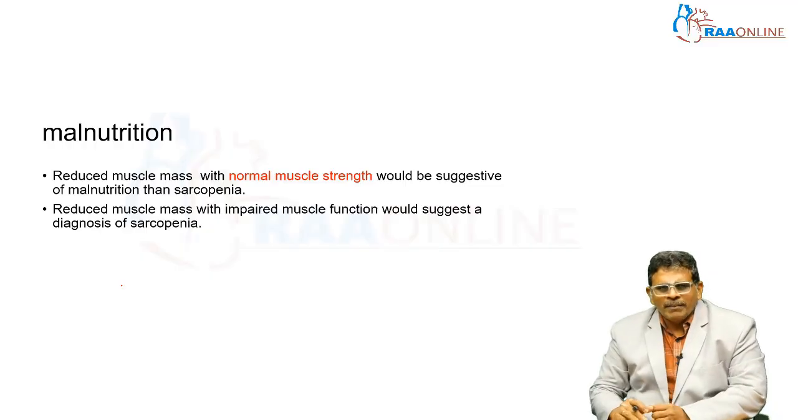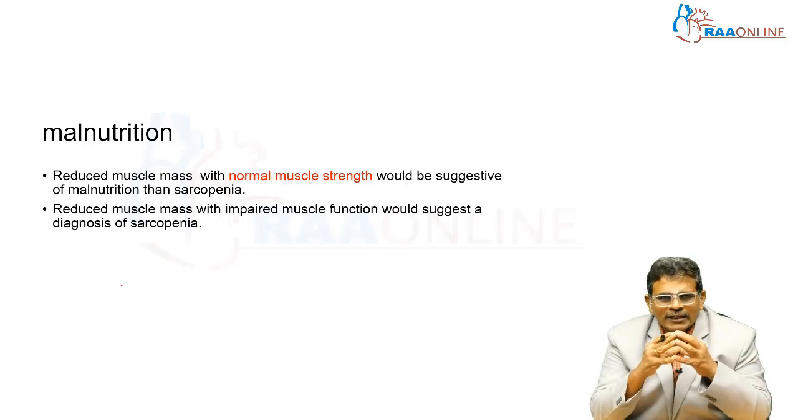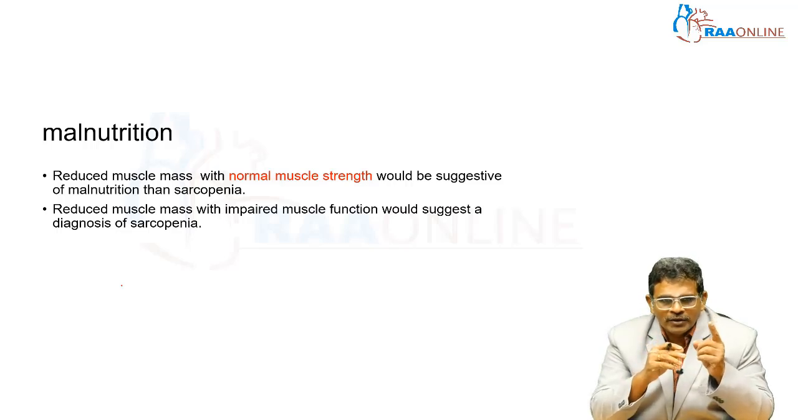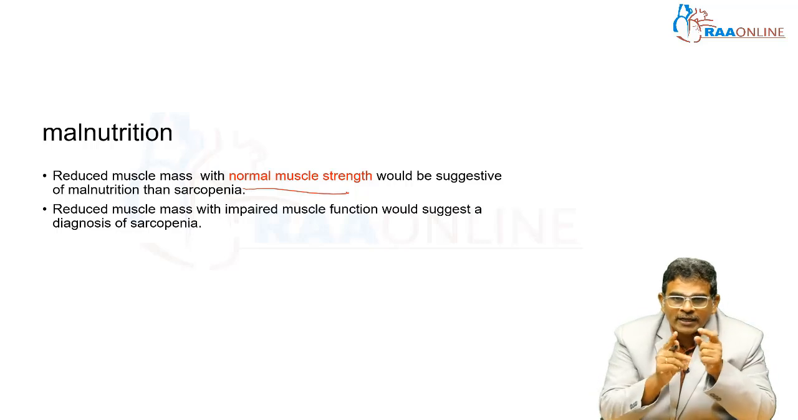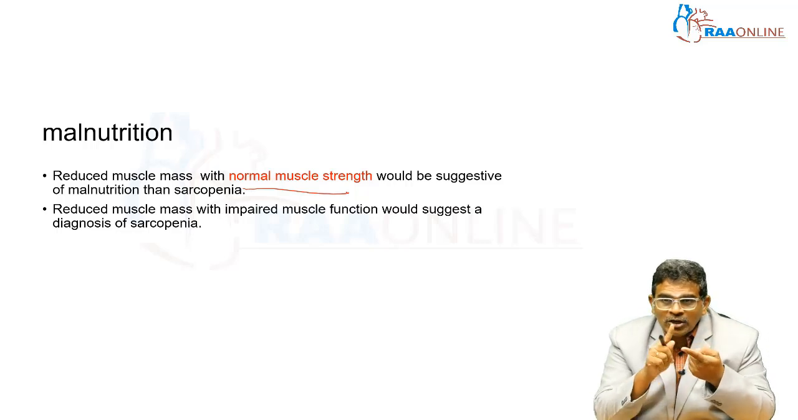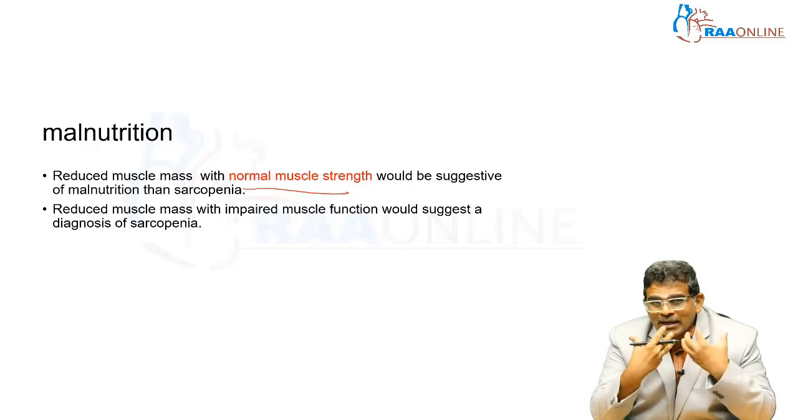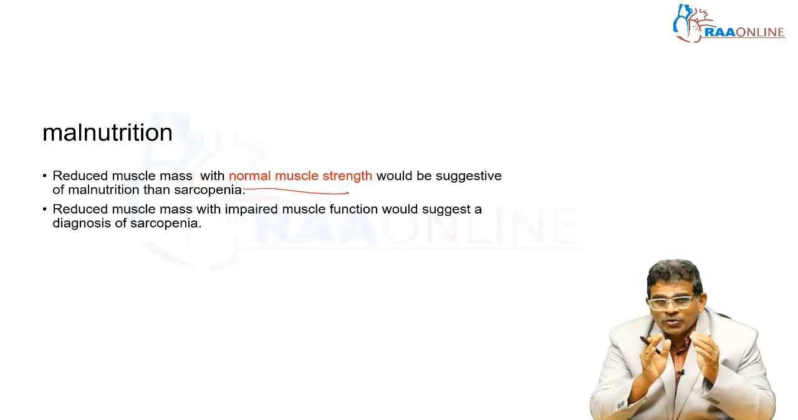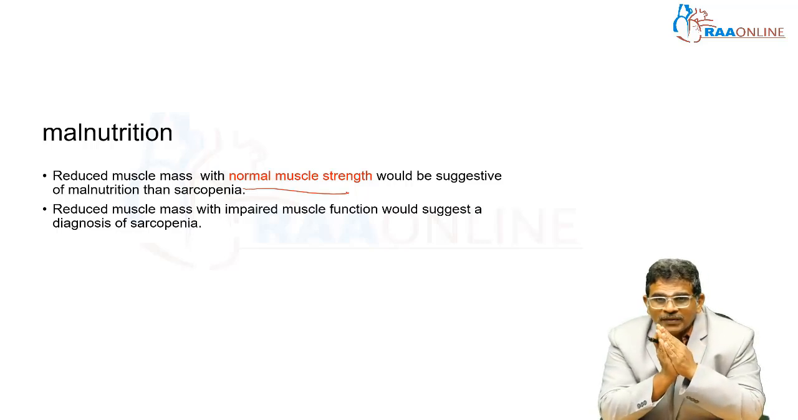Sarcopenia. When we think about sarcopenia, the first differential diagnosis that comes to our mind is malnutrition, with reduced muscle mass but normal muscle strength. In malnutrition, muscle strength is normal, but because of decreased protein intake the muscle mass is lost, while the strength is not lost. That is how malnutrition can be differentiated from sarcopenia.